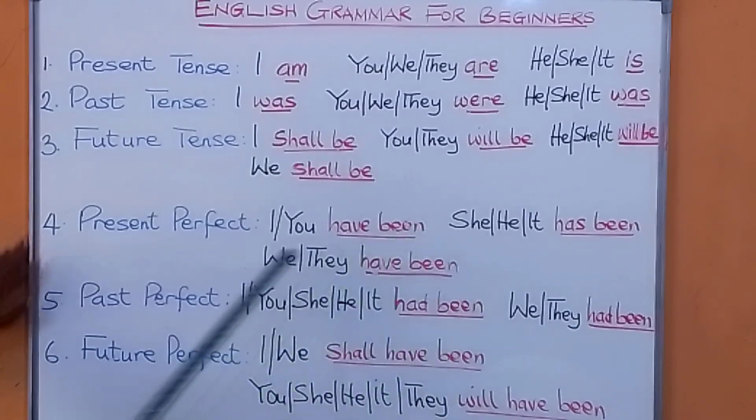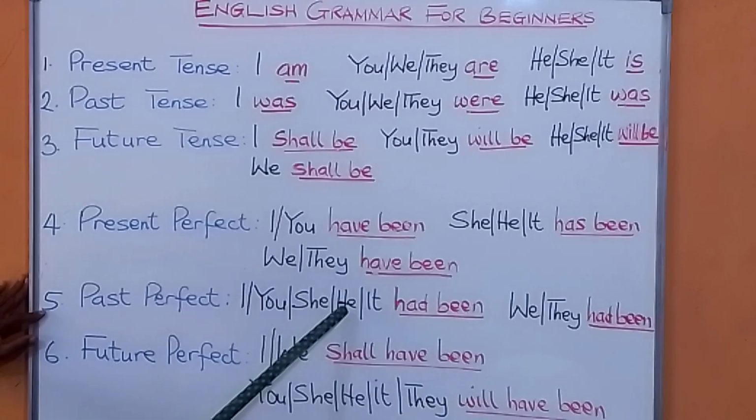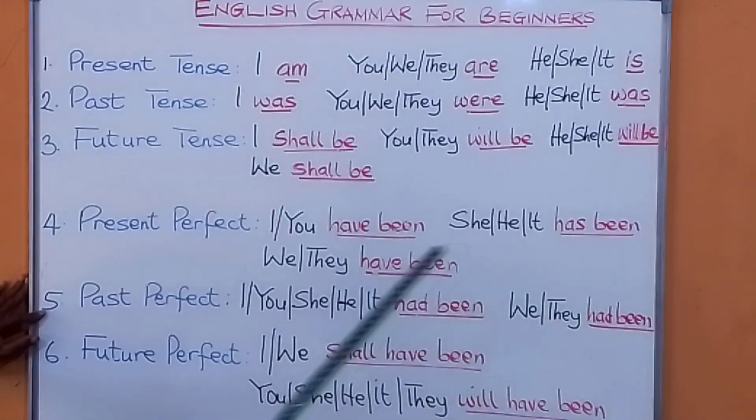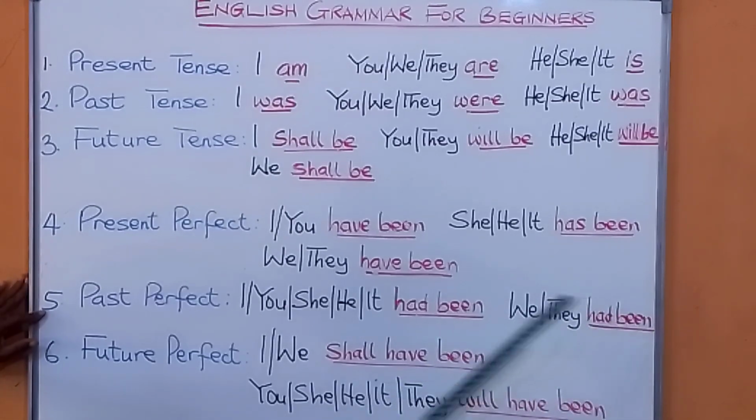They have been. Past perfect. If you use I, you, she, he, it, you say had been. I had been. You had been. She had been. He had been. It had been. If you use we or they, you also say had been. We had been. They had been.